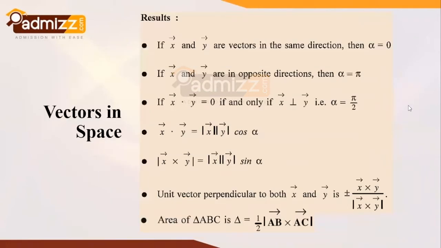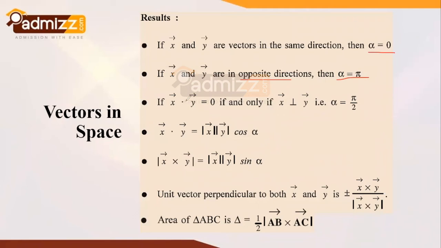These are a few important results dealing with the fundamentals of the cross product as well as the dot product. If x vector and y vector are in the same direction, then alpha is 0, that is the angle between the two vectors is 0. If they are in opposite directions, the angle is pi.